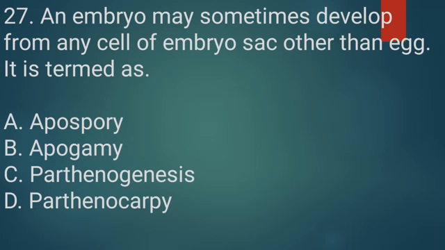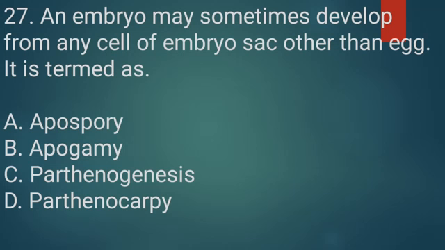It is termed as option A apospory, option B apogamy, option C parthenogenesis, option D parthenocarpy. Again, here we have to read the question properly. We have to understand the question. Embryo may develop from a cell other than the egg, from the embryo sac. And what is the term we use for this?